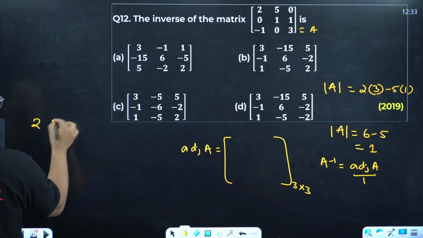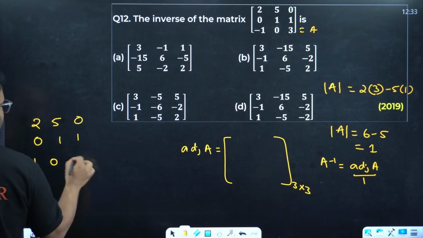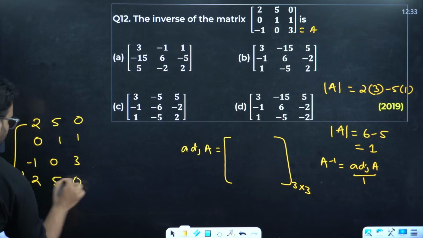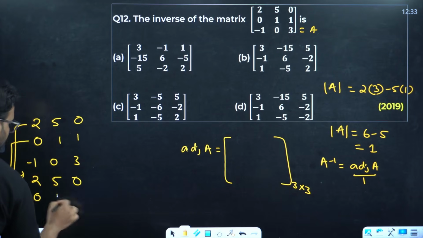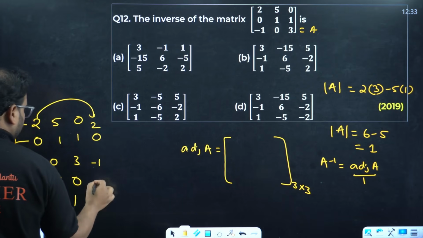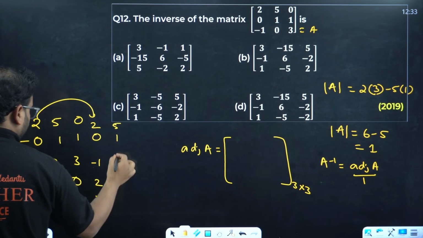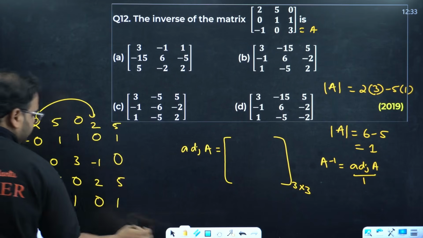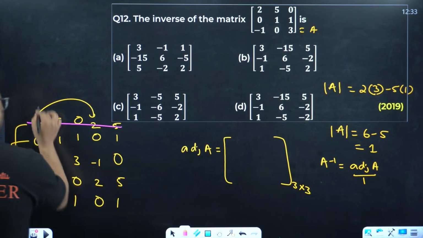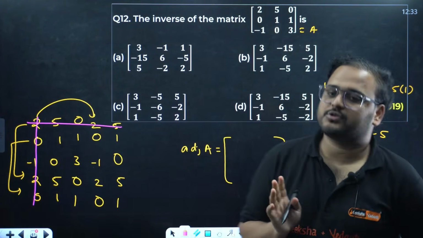We write this 2, 5, 0, 0, 1, 1, minus 1, 0 and 3. Repeat the first 2 rows, 2, 5, 0, 0, 1, 1 and the first 2 columns. So 2, 0, minus 1, 2, 0. Here also 5, 1, 0, 5, 1. Once this is done, remove the first row, first column. After making the 5 cross 5 matrix, remove the first row and first column.